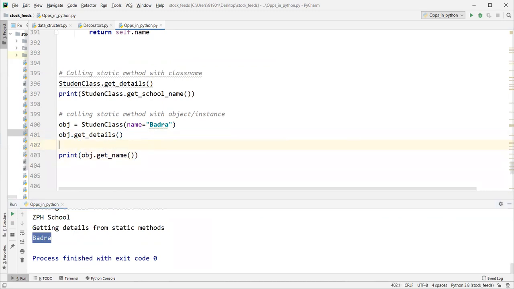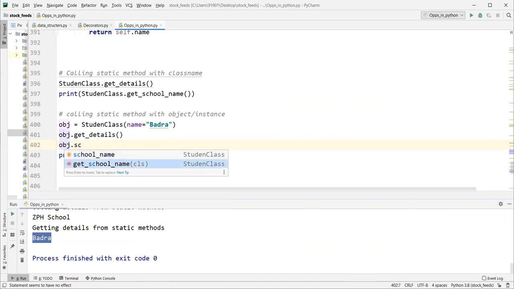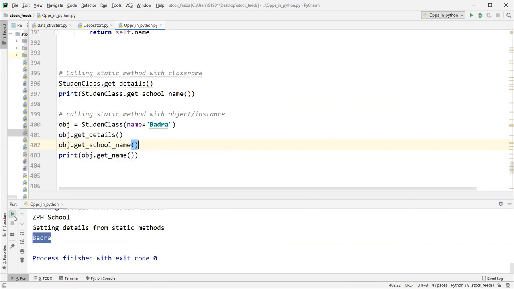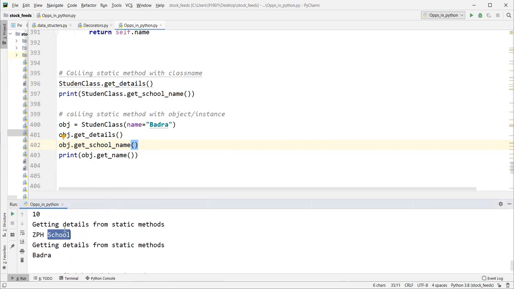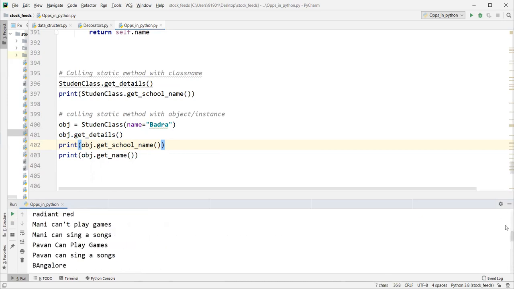Let's try to print obj dot get school name. Here you can invoke this one. Why are we able to invoke this method? Because from an instance we can call the class methods.